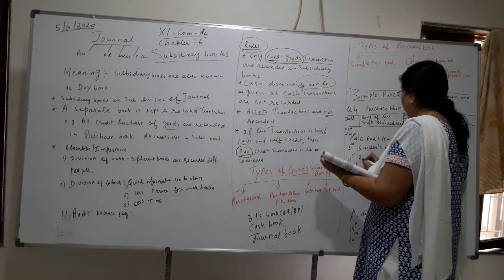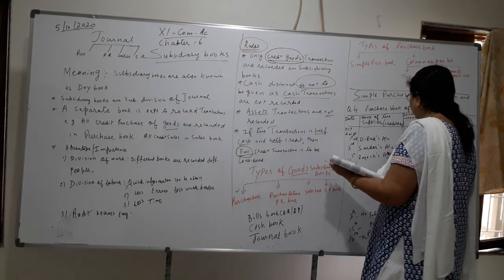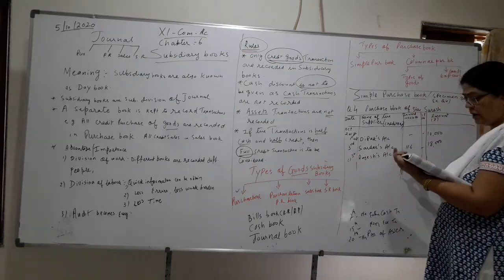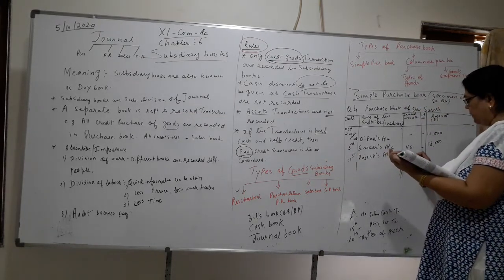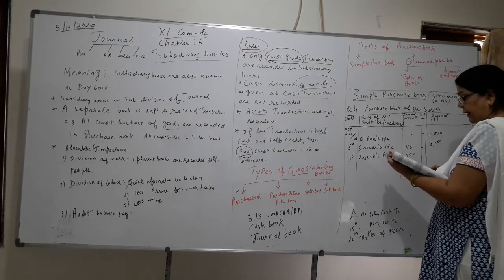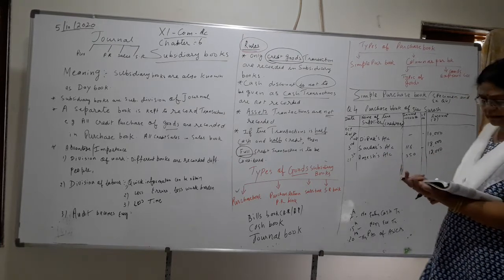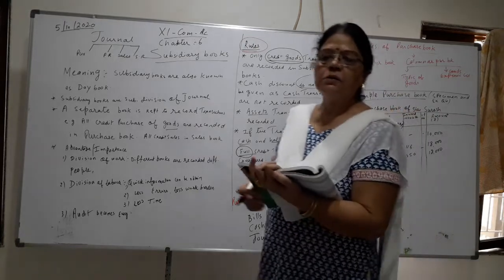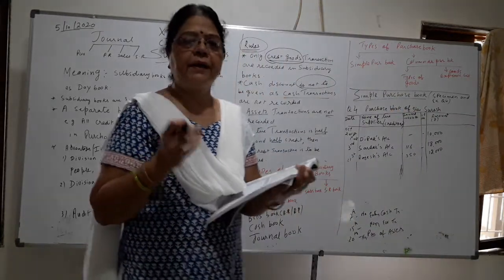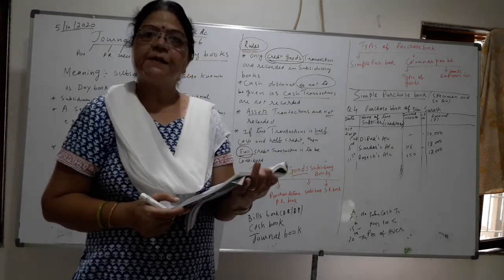So on 21st we will write Rajesh's account, only goods. What is the bill? Invoice number 350. And the goods are 20 minus 2, meaning 18. Rajesh is with 18,000. Followed? The 1,000 railway freight expense we will not write because it is an expense paid.